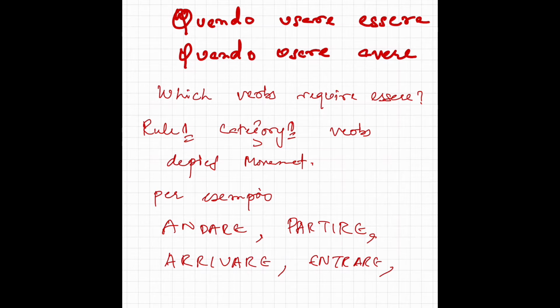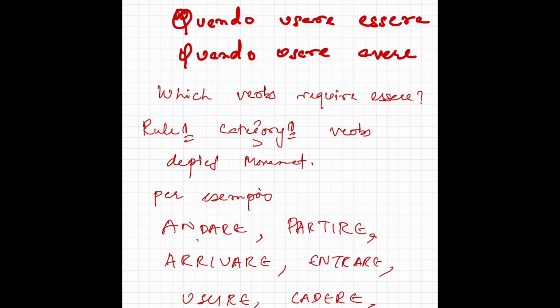Sono entrato, uscire. Sono uscito, cadere. Sono caduto, tornare. Sono tornato. Now these are the verbs which depict movement and use essere as the helping verb, right?